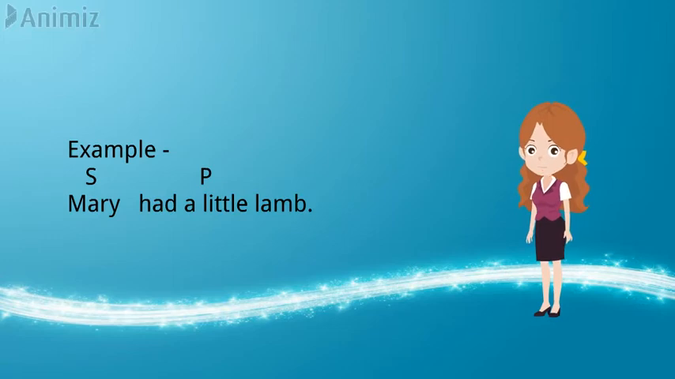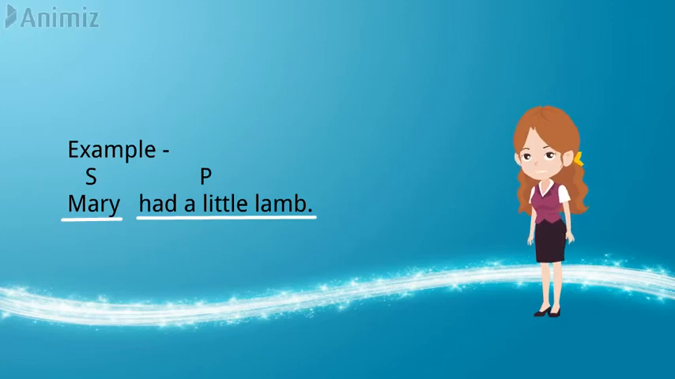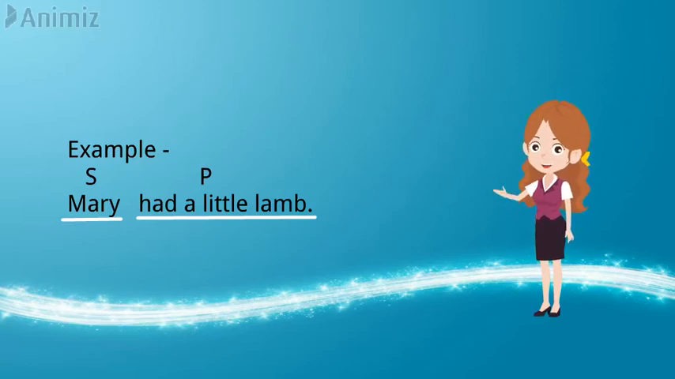You all might have heard a poem when you were a child: Mary had a little lamb. So here is the example of this particular line. Mary is the subject, we are talking about Mary. So she becomes the subject. Had a little lamb is something which is said about Mary. So that becomes your predicate in the sentence.